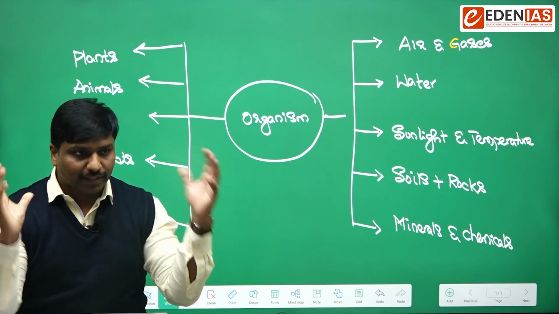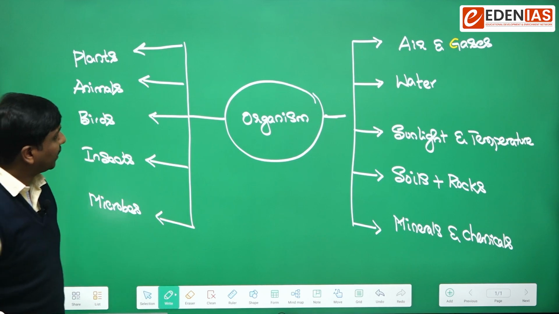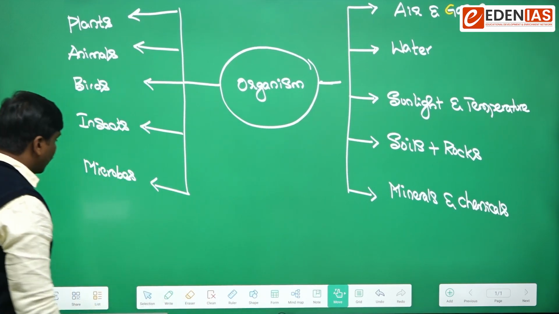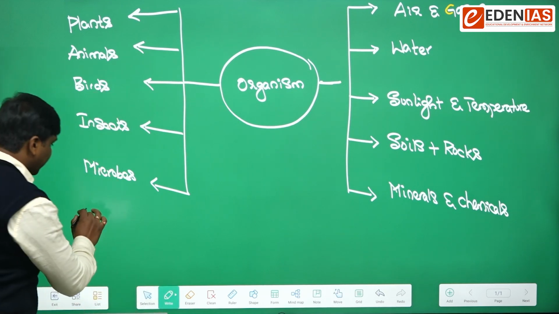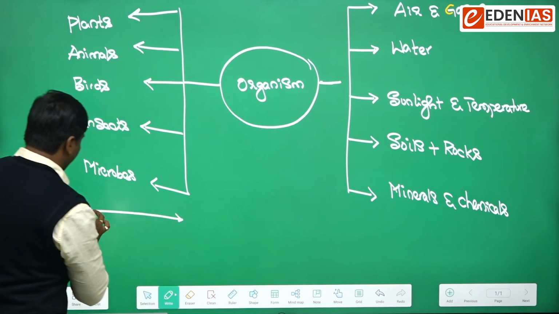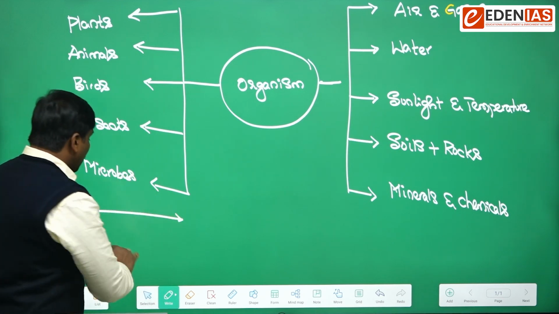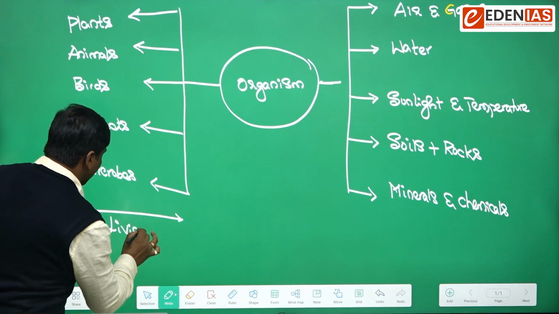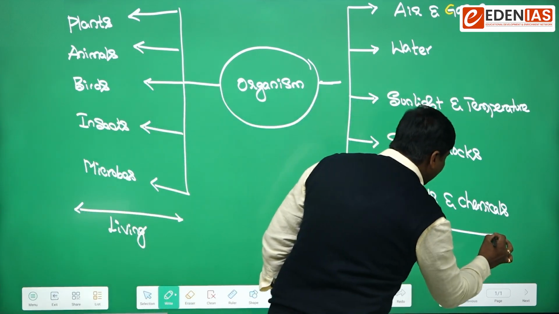All of them together are known as the surroundings, and they are various components. If we look at these things, one thing that is common is that they are all living components. They all have life. So we can say them as living things, and these are all non-living things.